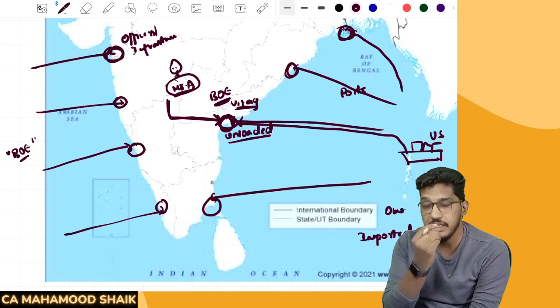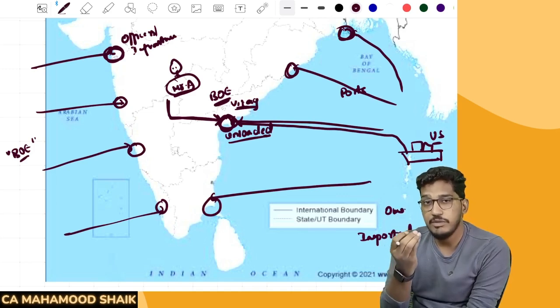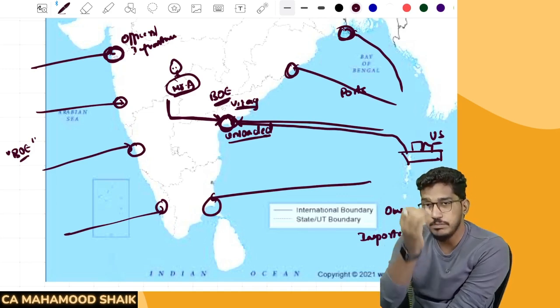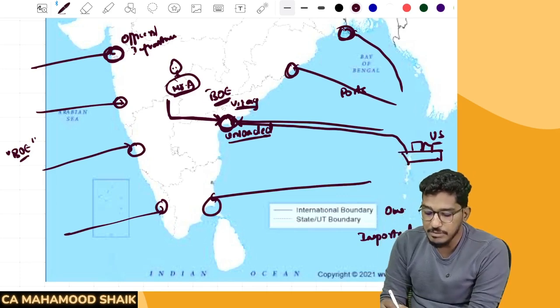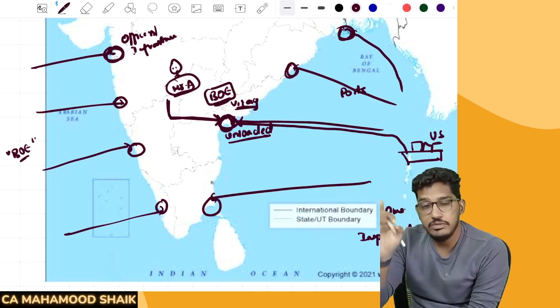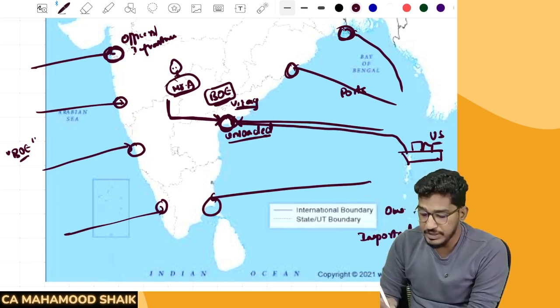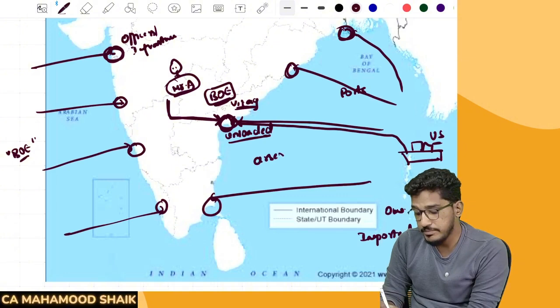Bill of entry is nothing but the document which proves that you are the actual importer, you are the person who is having the ownership of the goods. So you have to give to the government something called bill of entry. If you give to the government the bill of entry, then the customs authorities will do the assessment. What the customs authorities will do? Customs authority will do assessment.